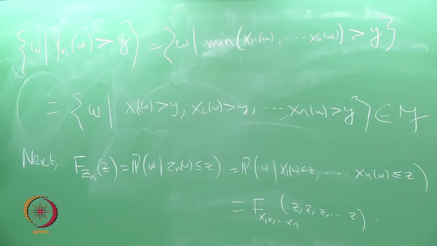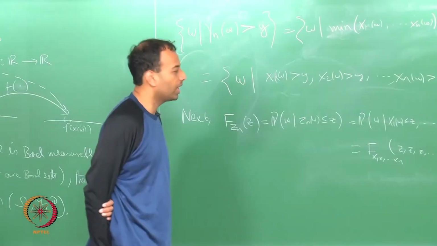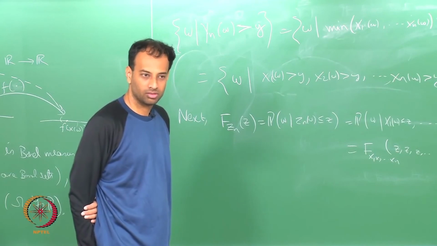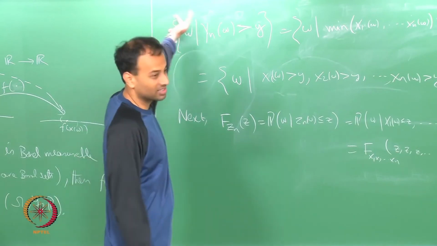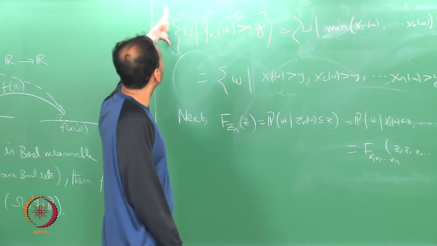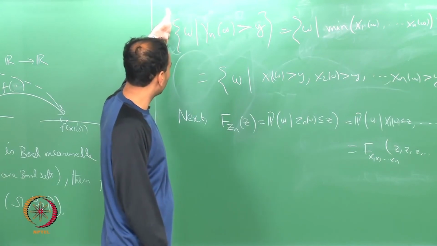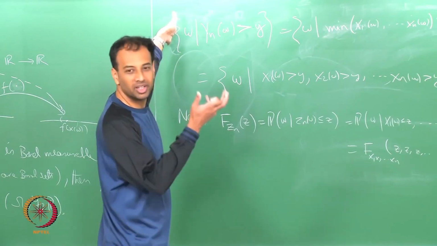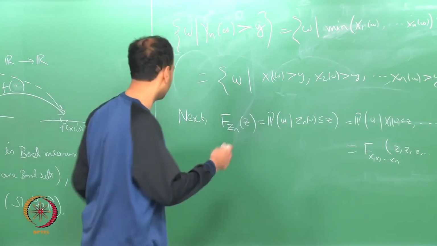And similarly, I want to talk about the CDF of Y. What would I do? I will do 1 minus this, or rather if I just take the probability of this event I will get 1 minus the CDF, correct, the complementary CDF as it is called, right.